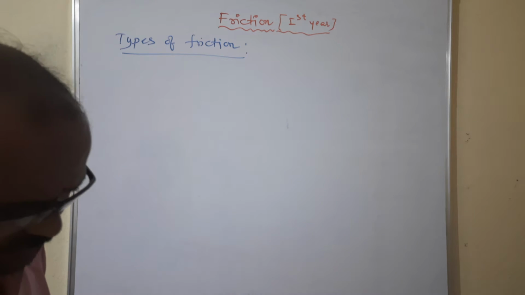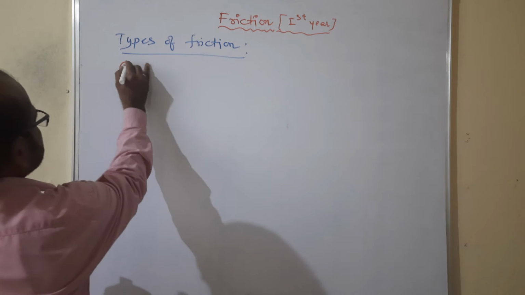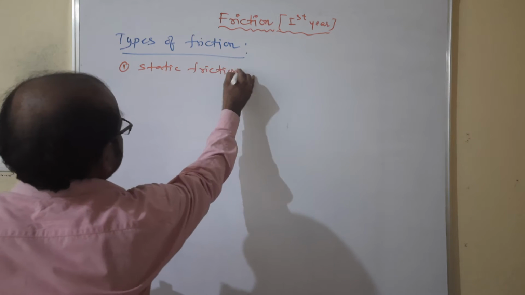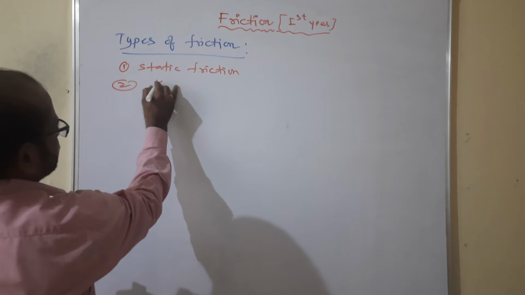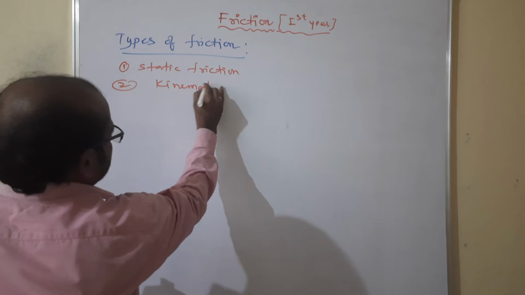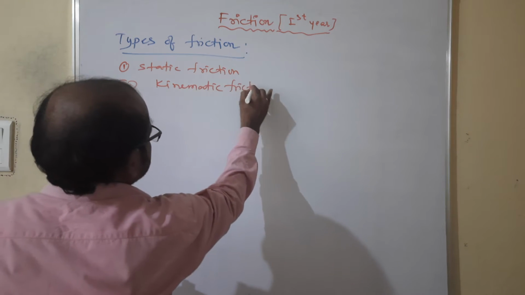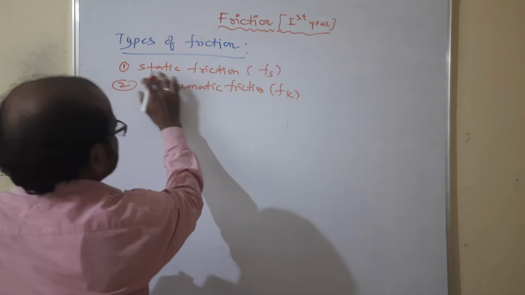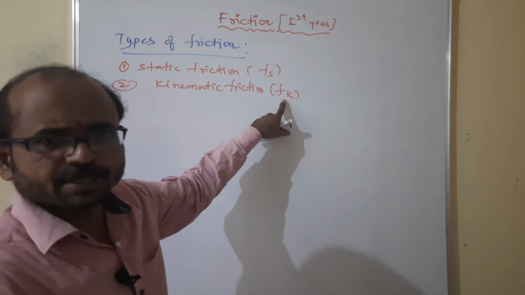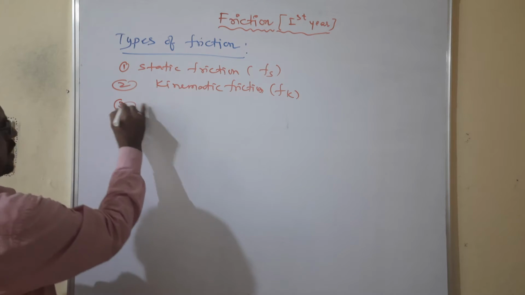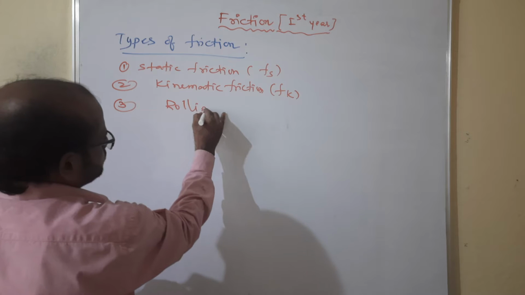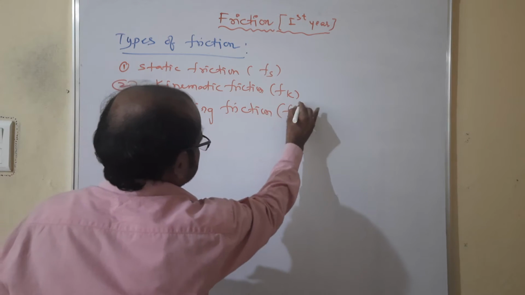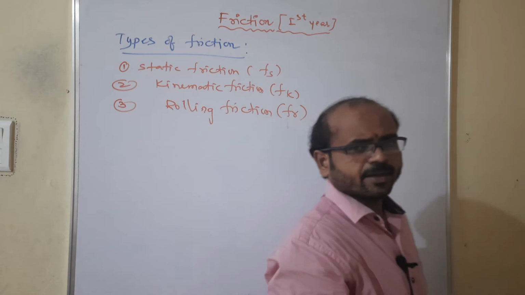The first one is static friction. The second one is kinematic friction. This we can write as Fs and this as Fk, because static is Fs and kinematic is Fk. And the third one is rolling friction, which we can write as Fr. Let me explain each of them.